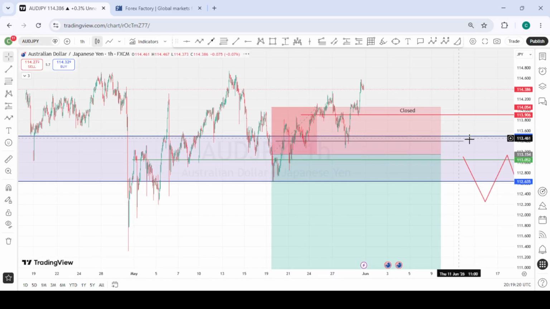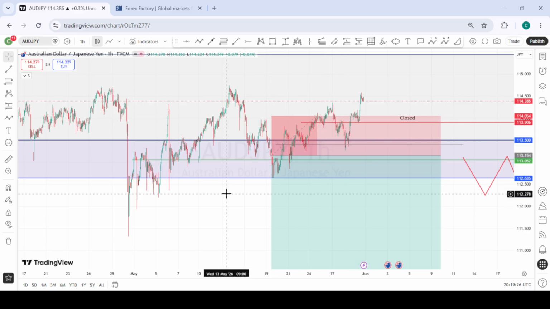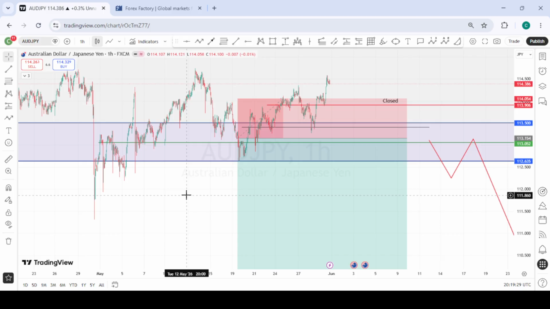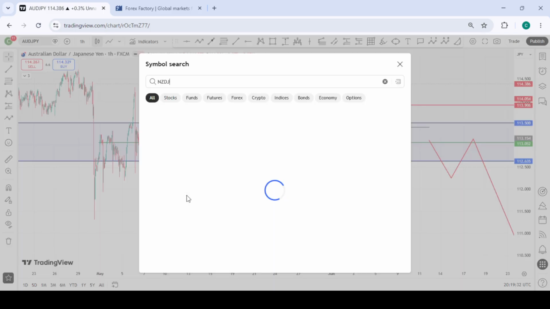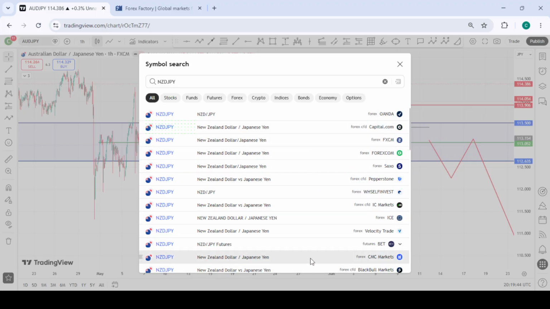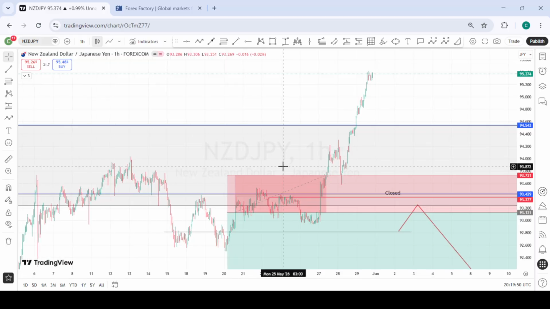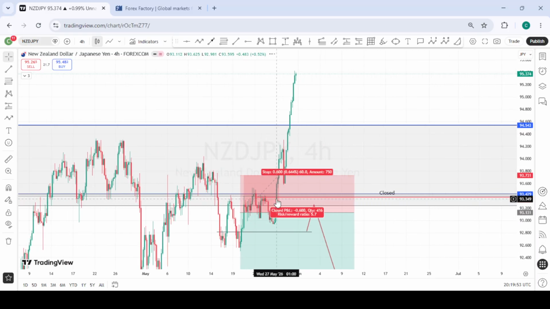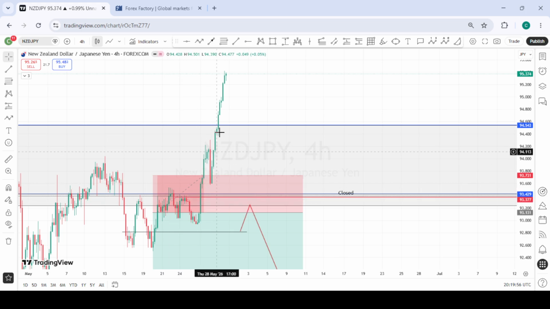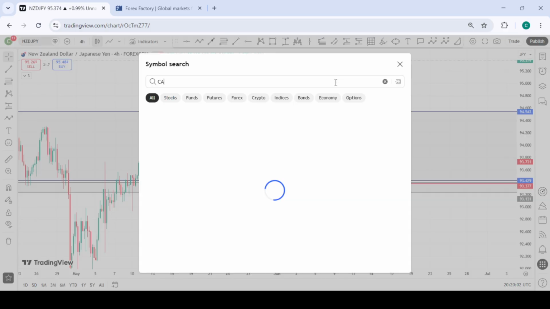And this is also AUDJPY. We were holding this sell position, and we closed out around the side, and price eventually took it out. So it was also a loss on this JPY position. And for the NZD2, we closed out early, around this area. We closed out around here, and price just blasted through the SL. So this was also a loss, or it was minimized.